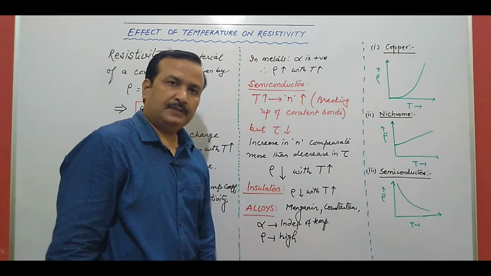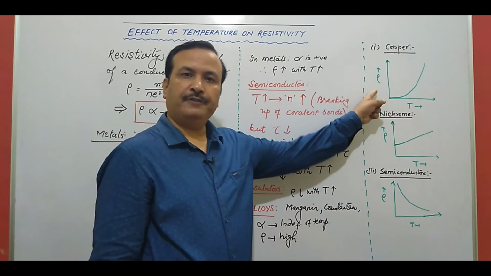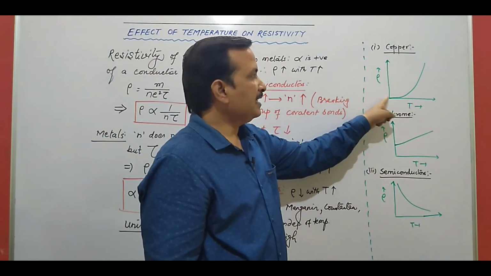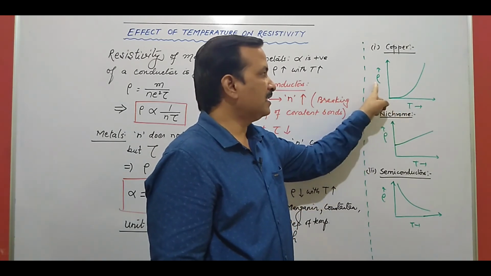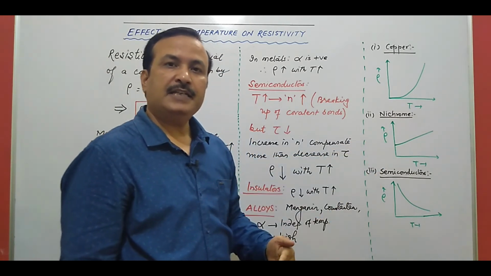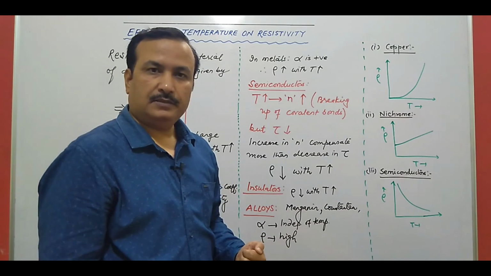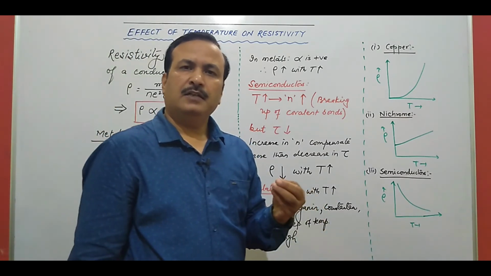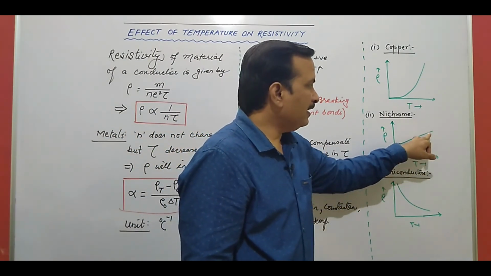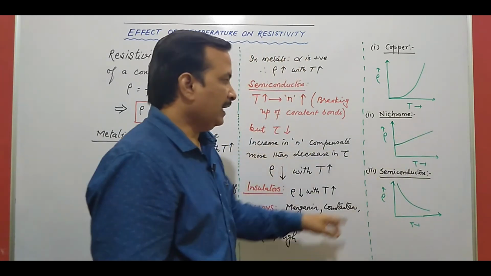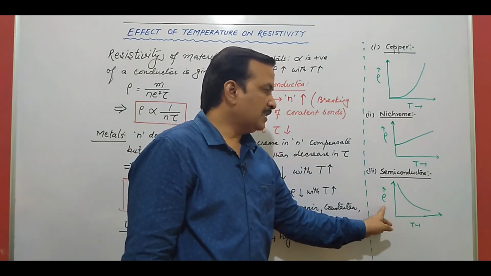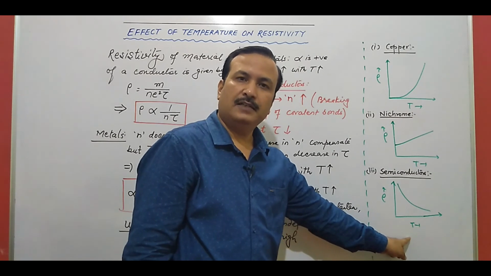Now we will see graphs of variation of resistivity with temperature in 2-3 cases. Like copper, a good conductor, it increases. This type of graph you will find, resistivity increases with temperature. In case of nichrome, which is an alloy, we are writing it as very low temperature coefficient. Low temperature coefficient means very small effect of temperature on resistivity of alloys. So you can see it is a very small variation. In case of semiconductors, you will find it is exponentially decreasing. That is, resistivity is decreasing with increase in temperature.